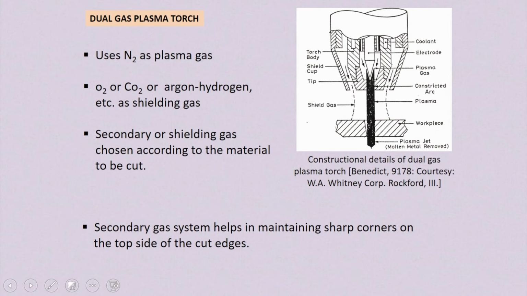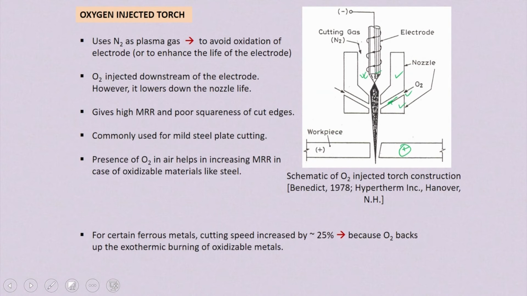So it gives poor squareness of the cut edges, but it gives a high material removal rate.